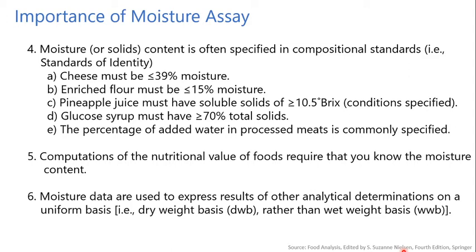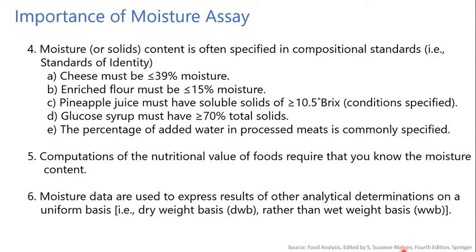For example, cheese has moisture greater than or equal to 39%, enriched flour must have no more than 15% moisture, pineapple juice must have soluble solids around 10.5 Brix, and glucose syrup must have 70% total solid. The percentage of added water in processed meats is commonly specified.